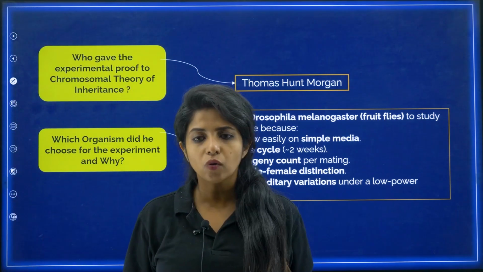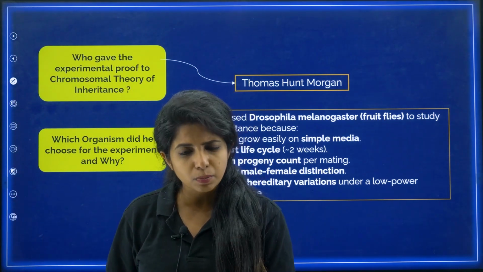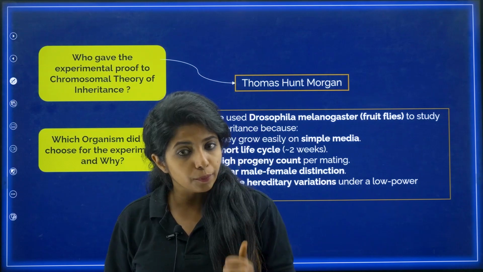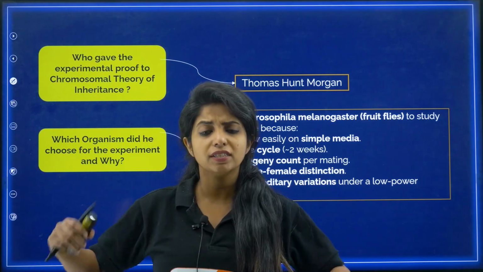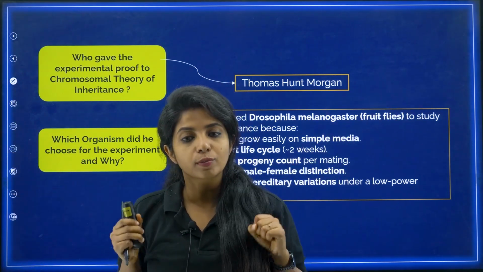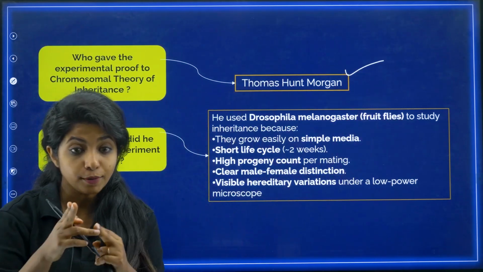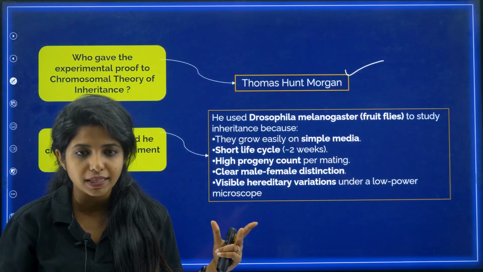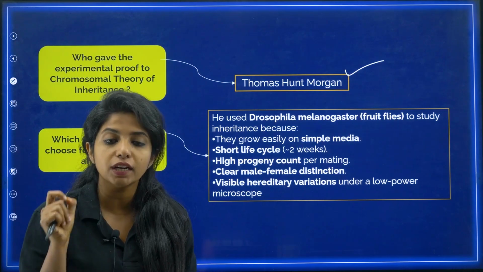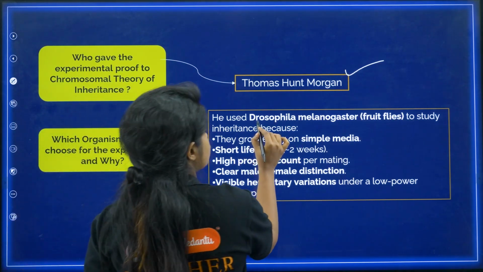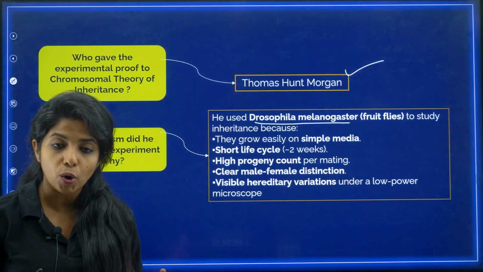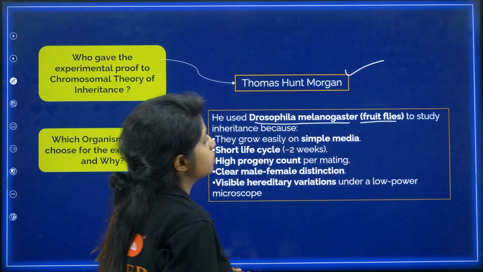Now, going ahead, who gave the experimental proof for the chromosomal theory of inheritance? Tomorrow if you do research, no one will believe you. You have to do some experimental setup, show them and give proof. So who was the person who said, I am going to prove the chromosomal theory of inheritance? It was Thomas Hunt Morgan, my dear children. Which organism did he choose for his experiment? He chose Drosophila melanogaster, which you call fruit flies, my dear children.